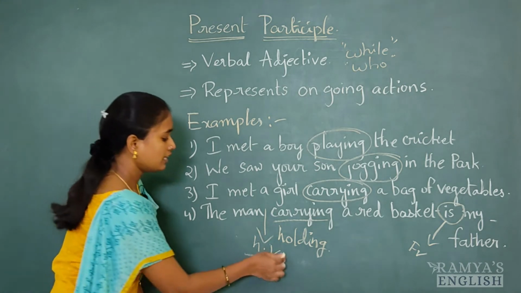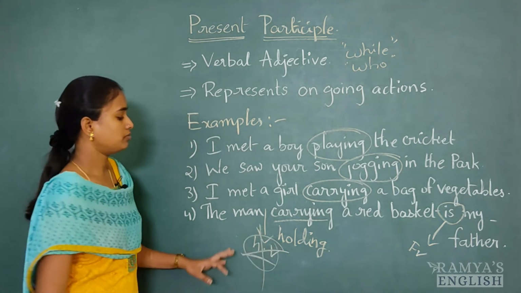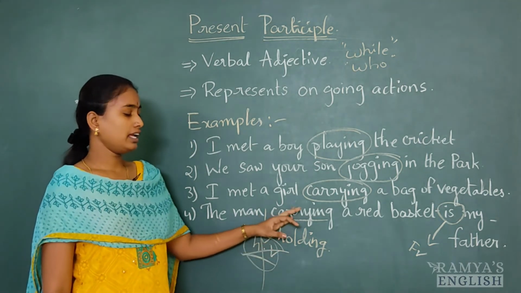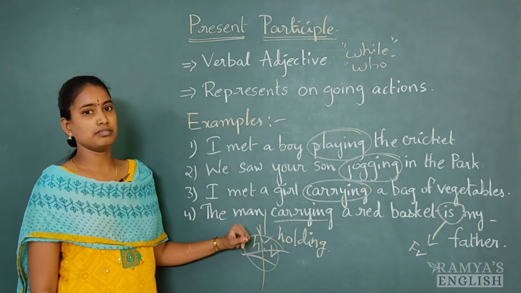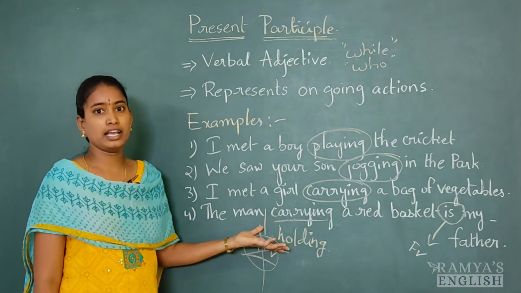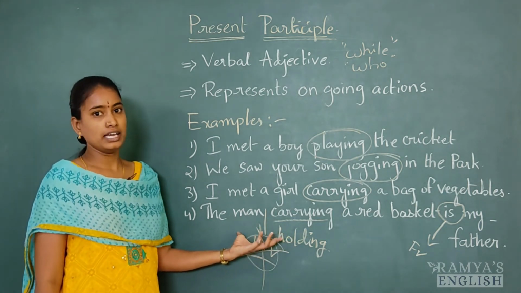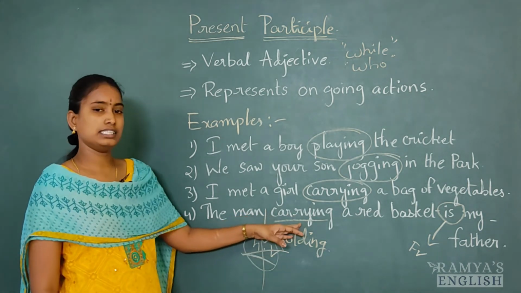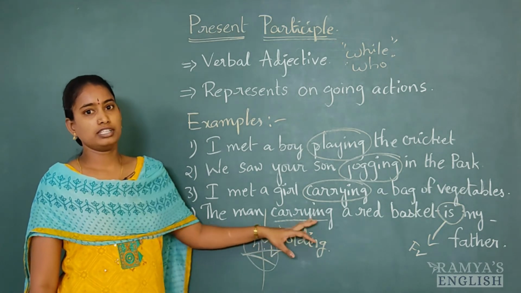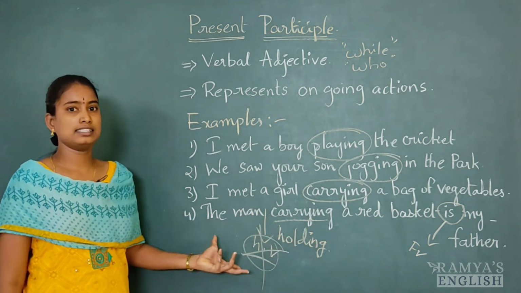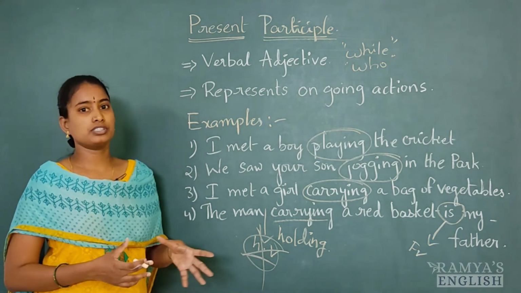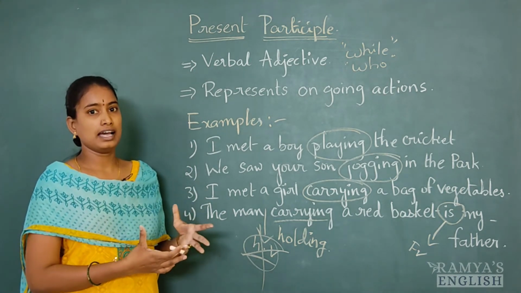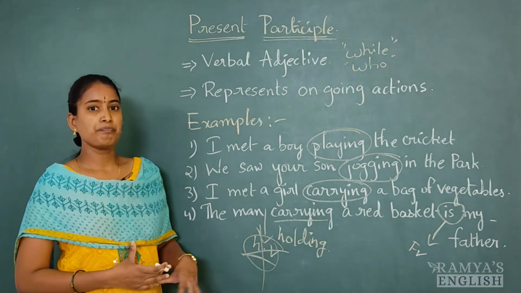But here there is no helping verb, so directly after the subject we have carrying, this present participle. So easily we can identify. This is like a code. Easily we can identify whether it is an action verb or a present participle.